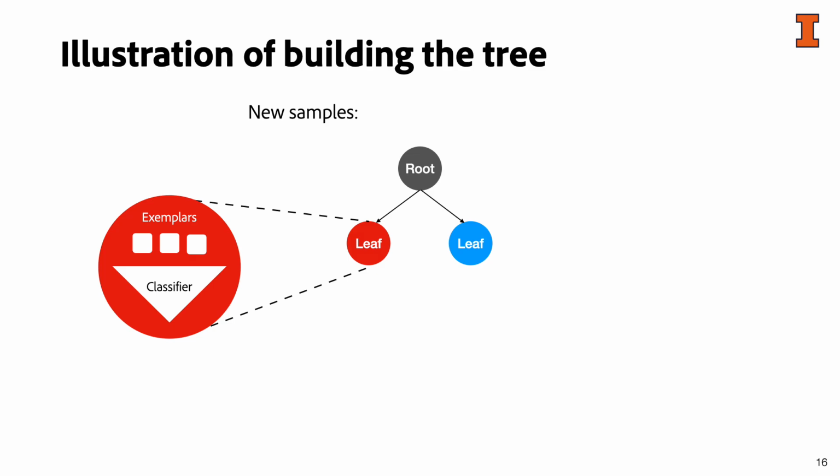Each leaf node also maintains a classifier so that whenever a new sample is stored to that node, the classifier is retrained on all samples stored in that node. With more data, now the blue leaf node's capacity is reached. Similarly, we perform k-means clustering, and this blue node produces two children and turns into a parent node.